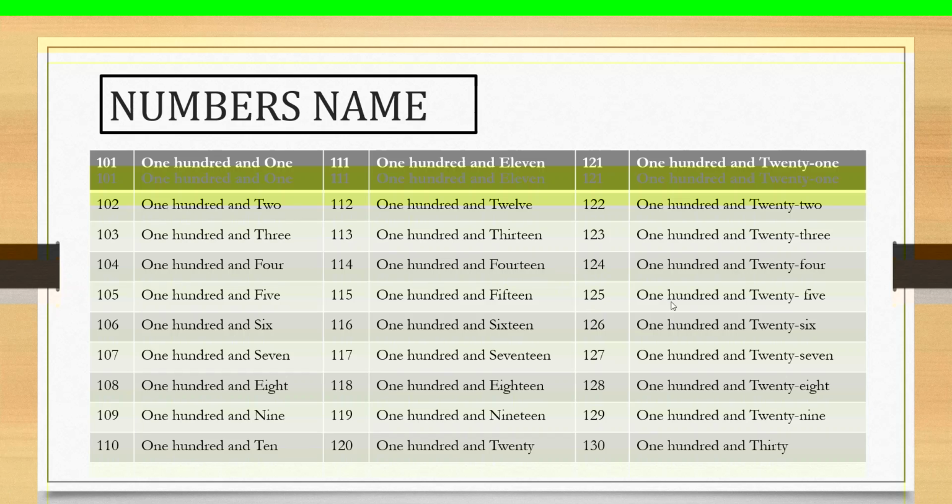Who can read the number 125? One hundred and twenty-five. 126, 127, 128, 129, 130. One hundred and thirty.